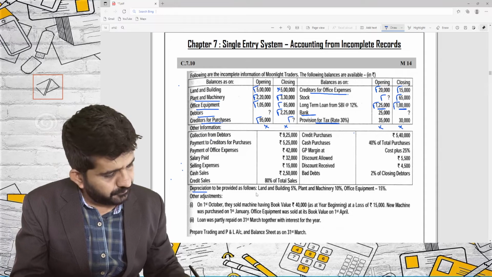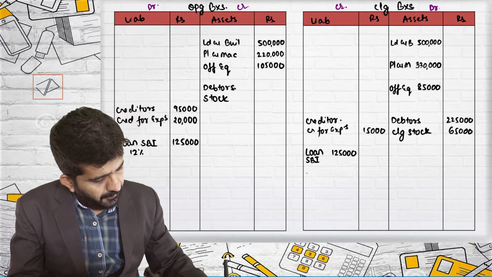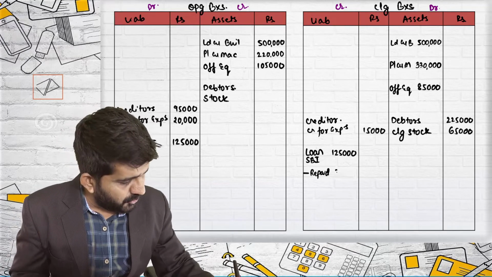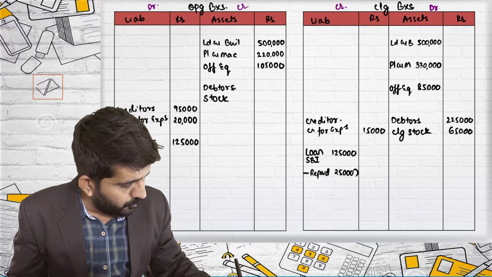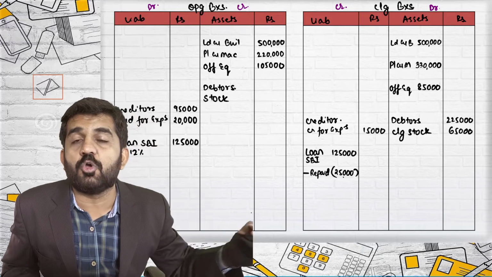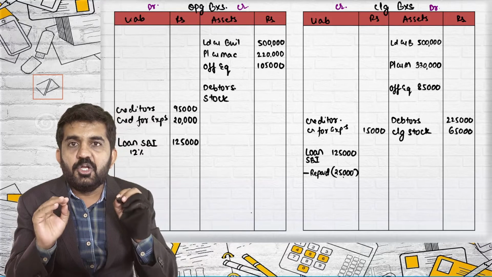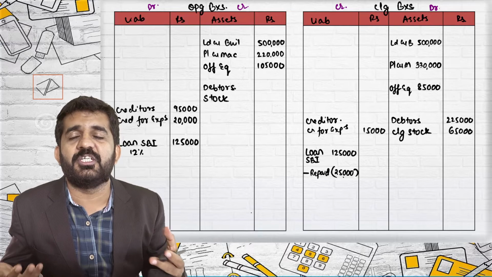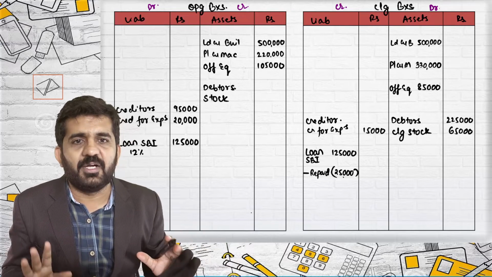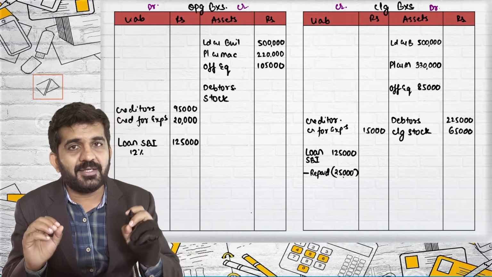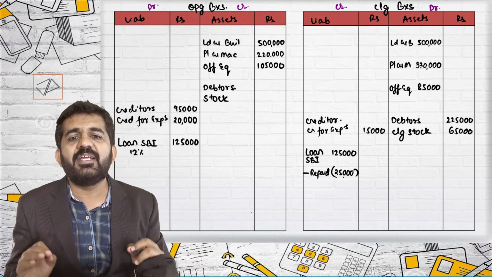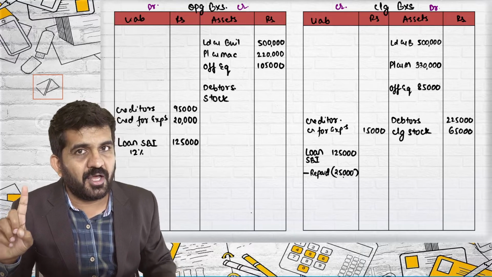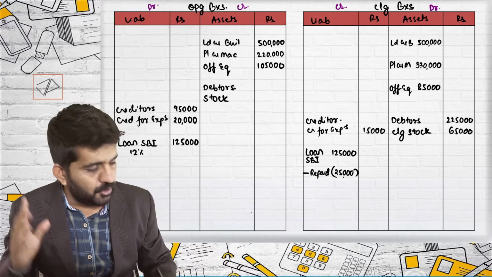Try to concentrate. Minus repaid as on the last day of the year. This is what is given. How much? 25,000. So my outer column will automatically become 1 lakh. I'll not be writing it right now, otherwise I will be having that curiosity to give another effect of 1 lakh. It is just an outer column. But how was that 1 lakh rupees helpful? 25,000 we have repaid the loan, we came to know. It was repaid on the last day of the year, so we will be taking interest into consideration.